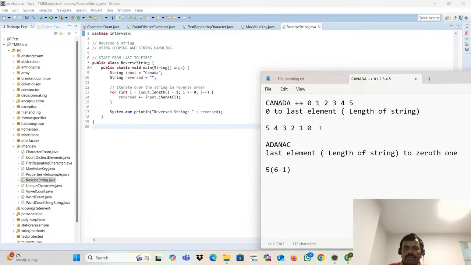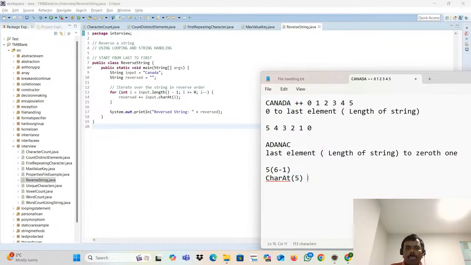Fifth to 0th. So 5 greater than or equal to 0, the condition is true. It will go. Input dot charAt of. What is this charAt? I already told. What is the charAt of 0? Sorry, charAt of 5, right? Here we are putting the number 5. charAt of 5. What is the charAt of 5?